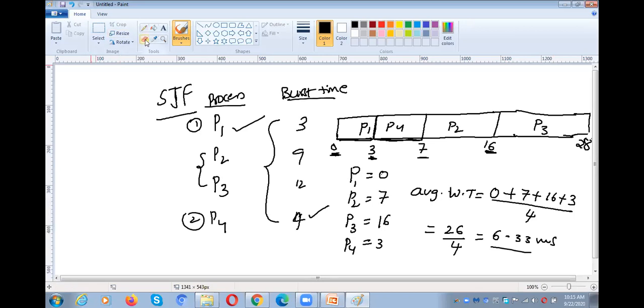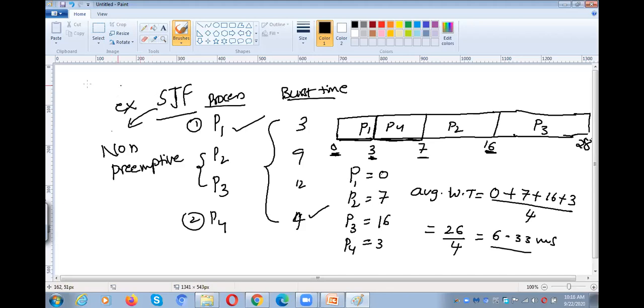Is it okay for you? Are you able to understand this one? Yes, ma'am. Got it? Yes, ma'am. So far we completed. So SJF is preemptive or non-preemptive? Non-preemptive. This is a non-preemptive example.